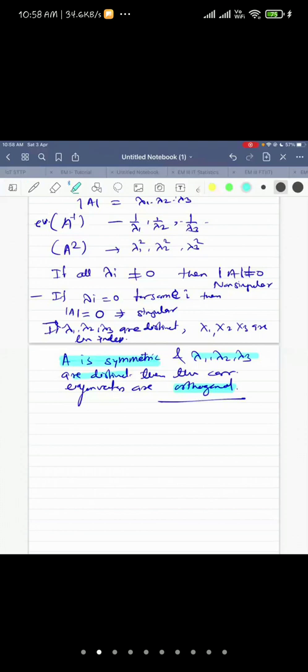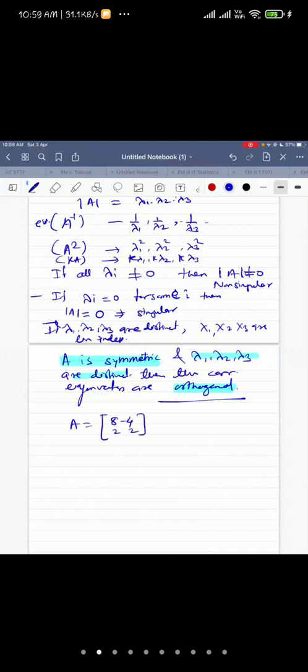What are the eigenvalues of k into A? I forgot to write this point. Those are k times lambda 1, k times lambda 2, k times lambda 3. Instead of k, one can give you 5a, 6a, 7a. So you just have to multiply the values by those numbers.